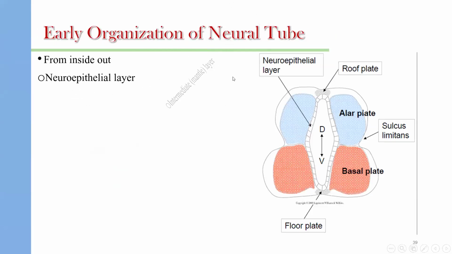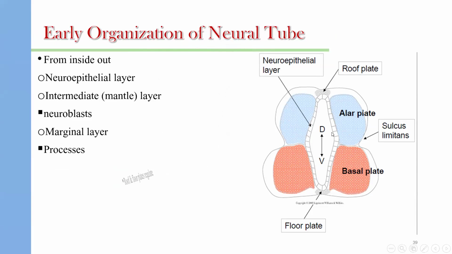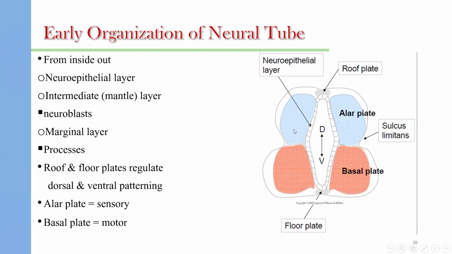Early organization of the neural tube. From inside, the neural tube is divided into two parts, anterior and posterior. The anterior one is called the roof plate and the posterior one forms the floor plate. The anterior part will form the alar plate, and the posterior part will form the basal plate.